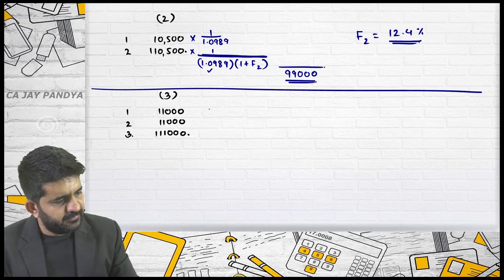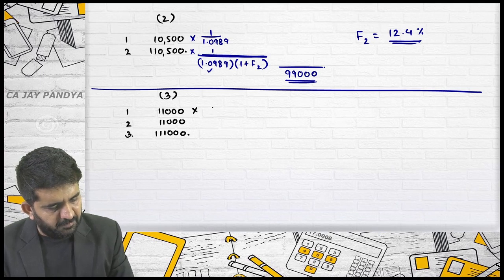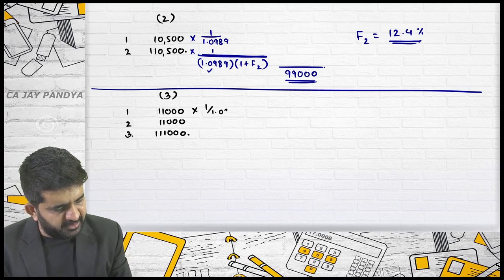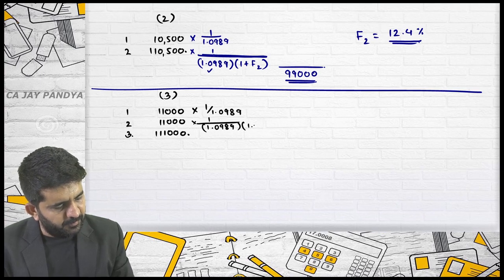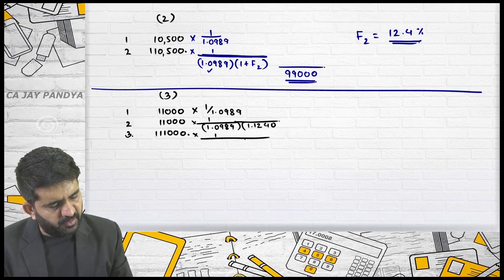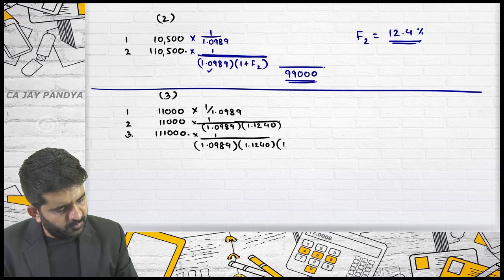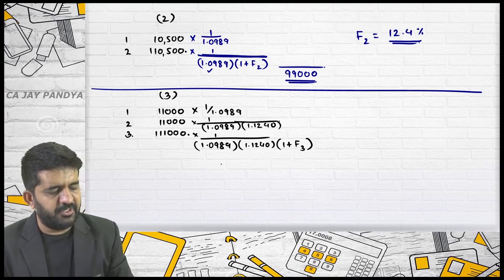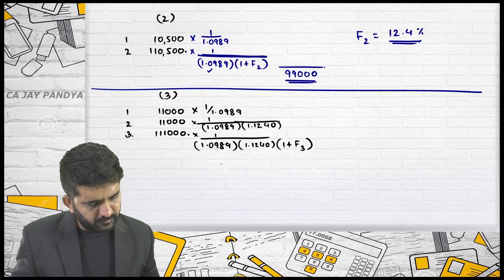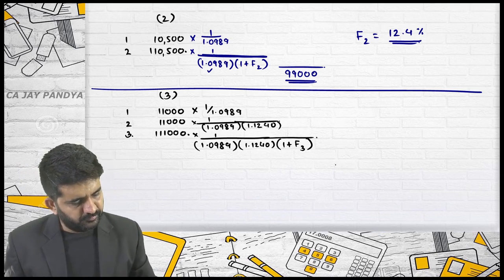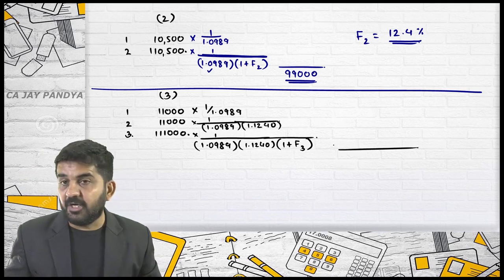How I can do this is multiplied by 1 divided by 1.0989, 1 divided by 1.0989, 1.1240. This is 1 divided by 1.0989, 1.1240, 1 plus forward rate of third year, and this is nothing but present value.